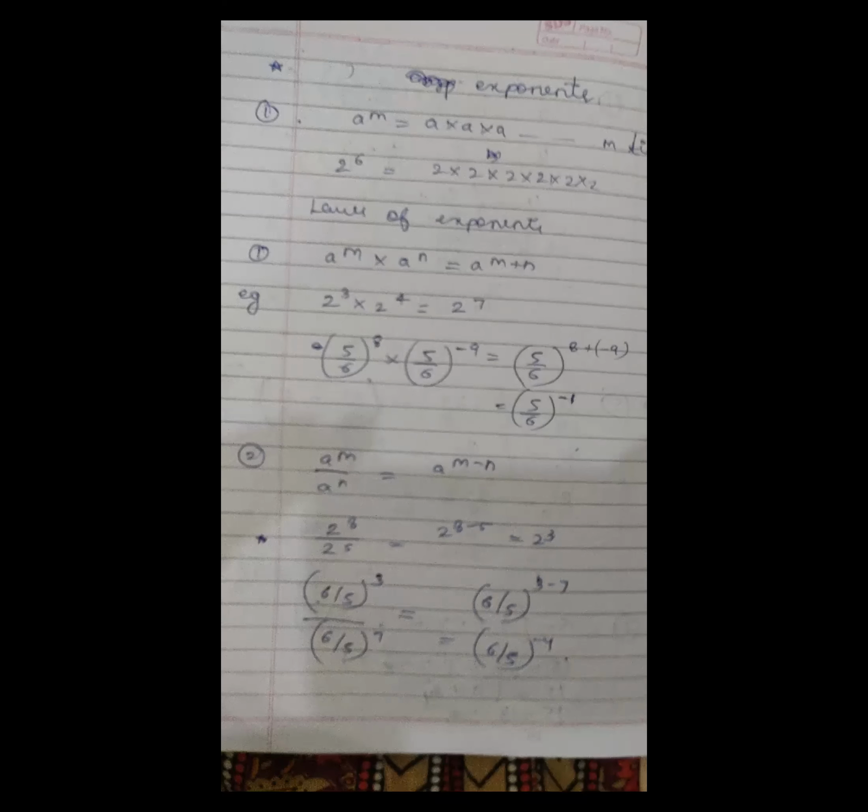हाँ दिशिता. Sir, in the quotient law, the first example, the two cube is the answer. So 2 to the power of 8 upon 2 to the power of 5. So 8 minus 5. So 2 to the power of 3. So can we convert it and write it as 8? Yes. Just explaining the properties. Okay, that's up to you.